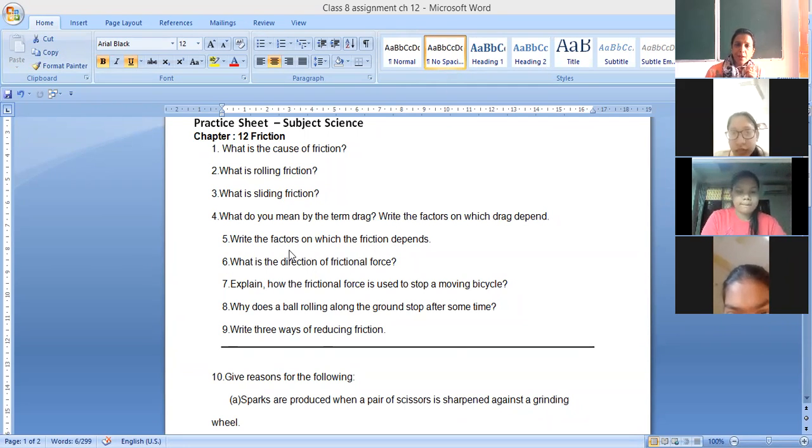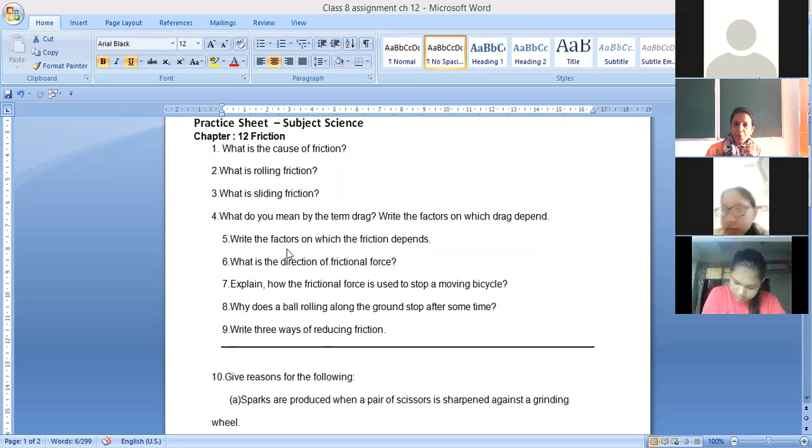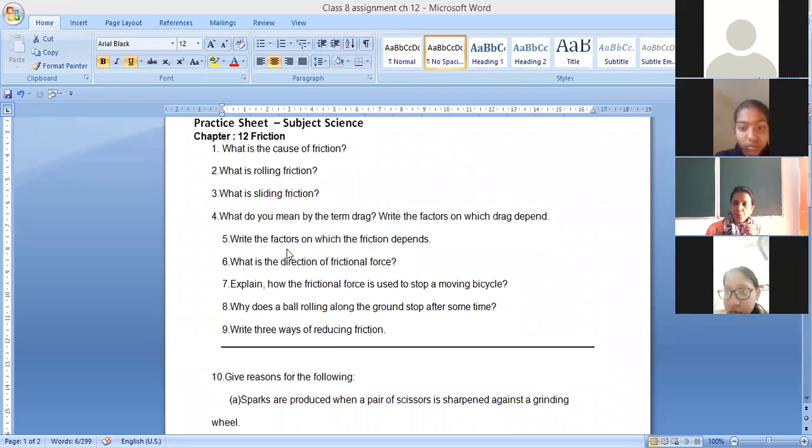So on what factors does it depend? The friction depends upon the type of object, what type of object it is. Okay. And how many irregularities are there when the two objects come into play. Next, what is the direction of frictional force? I think you know it.